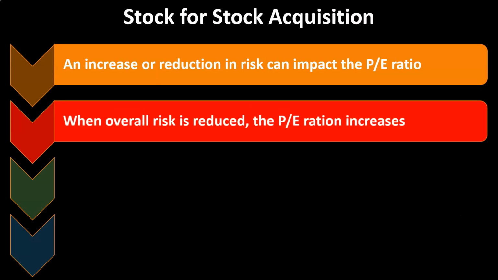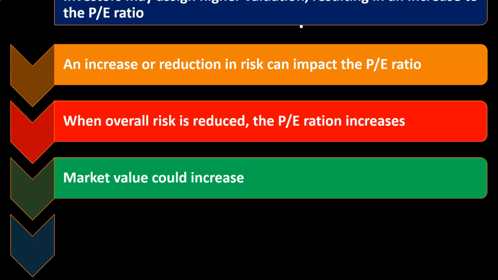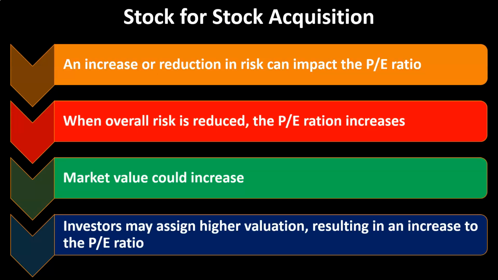So when overall risk is reduced, the PE ratio increases. In other words, whatever your earnings per share is, the market might say, okay, the earnings per share might not have increased or could actually have decreased, but the market still could perceive it positively if the other factor, risk, is reduced, and they might then assign a higher market price. So market value could increase. Investors may assign higher value, resulting in an increase in the PE ratio.